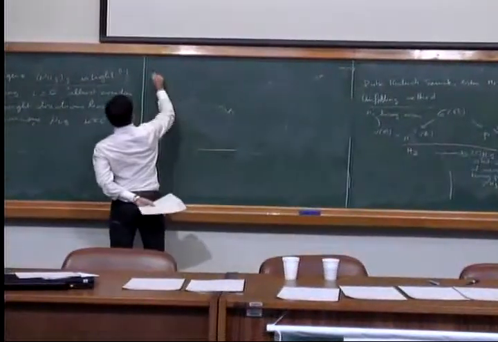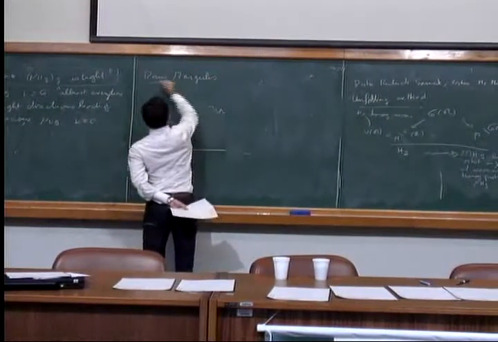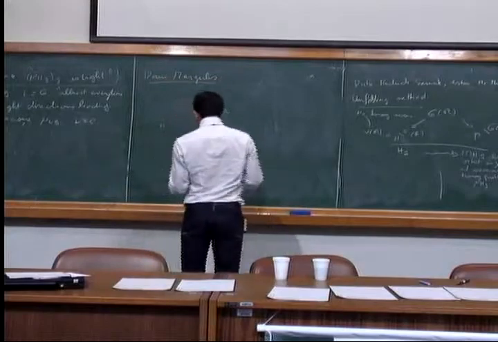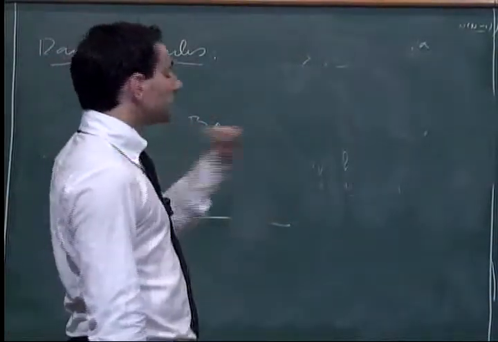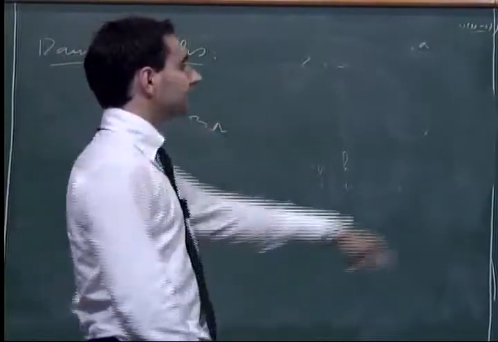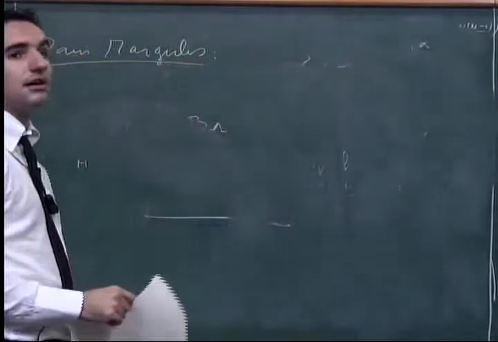So I'll come back to the Dani-Margulis linearization method. We started from a problem of counting points, reduced it to a problem of dynamics on the right, and now we reduce it to a problem of linear algebra.